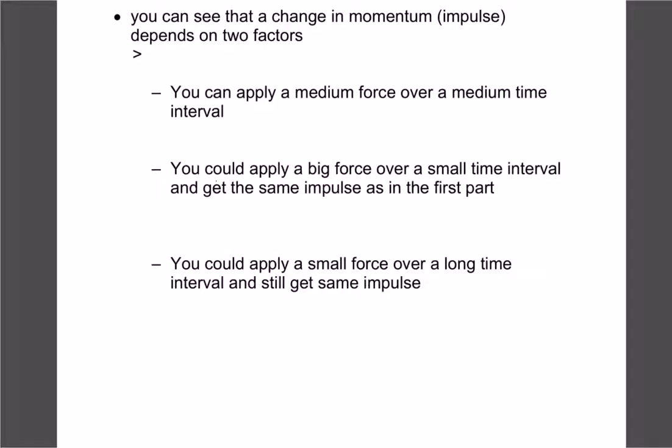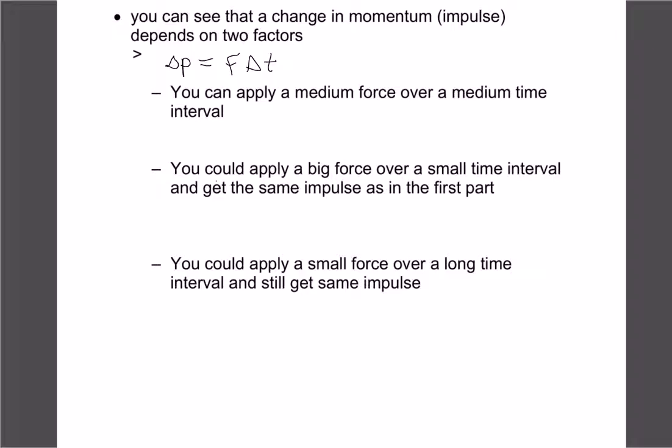So let's talk a little bit about momentum and force and all those kind of things just to make sure you understand what's going on. So with our formula, let's deal with just looking at the force one. Our impulse formula was force times change in time.